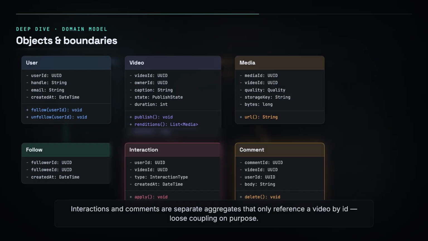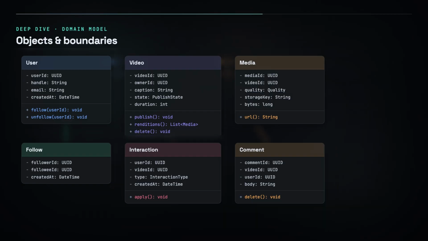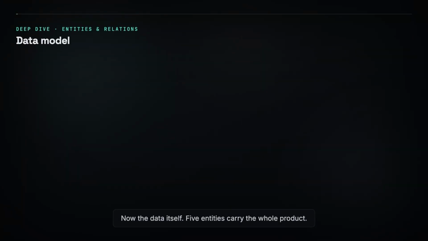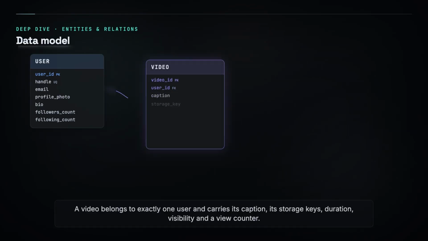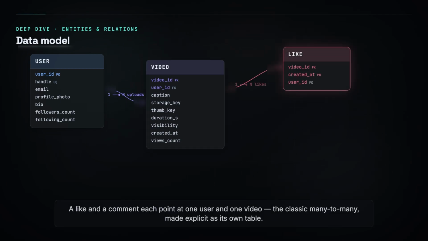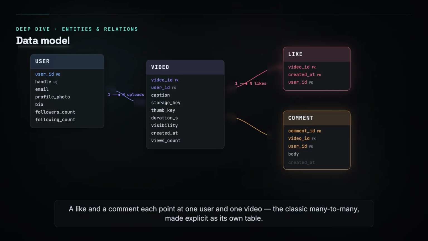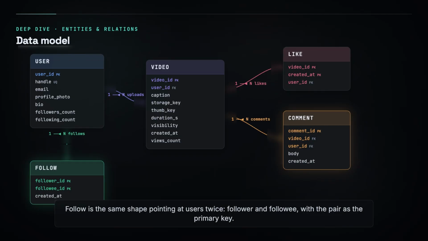Now, the data itself. Five entities carry the whole product. A user has an ID, a handle, a profile, and 2 denormalized counters, followers and following. A video belongs to exactly one user and carries its caption, its storage keys, duration, visibility, and a view counter. A like and a comment each point at one user and one video, the classic many-to-many made explicit as its own table. Follow is the same shape pointing at users twice, follower and followee, with the pair as the primary key. At this scale, you never join these tables, you store each read shape separately and keep them in step